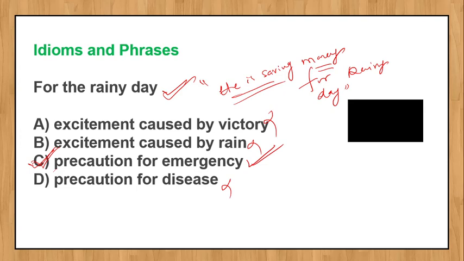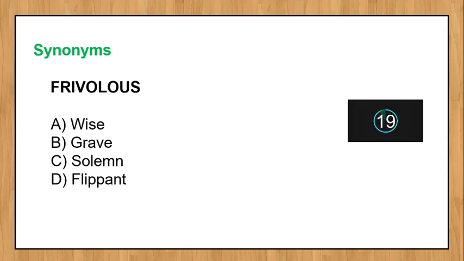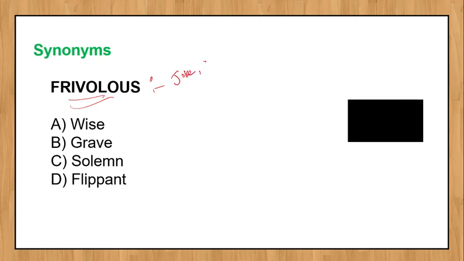So next question. Frivolous. What is the meaning of frivolous? I think you might know this word. Synonyms and antonyms: all the words that I am telling every day, please note them down somewhere. These are most important words. What is the meaning of frivolous? Silly, a joke. So something not serious. A frivolous person is not serious about anything.